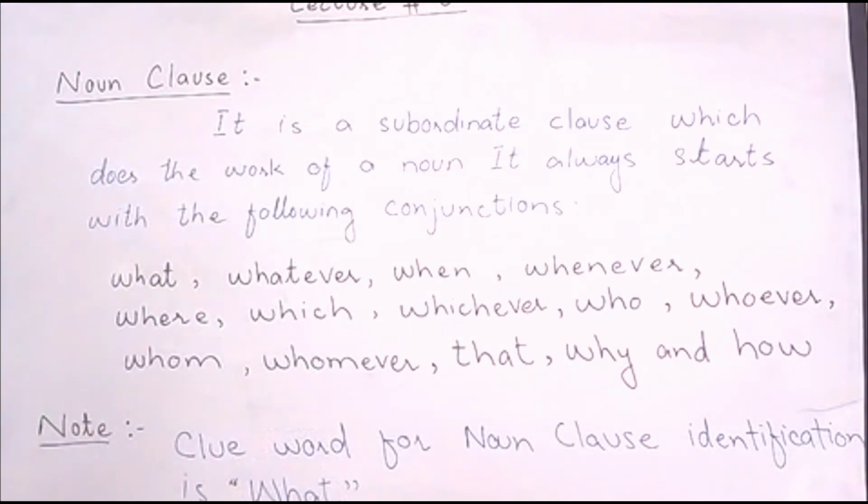Though it plays different roles in the sentence, whether it comes in the beginning, in the middle, or at the end of the sentence in the shape of a clause, it always gives you the answer of what.